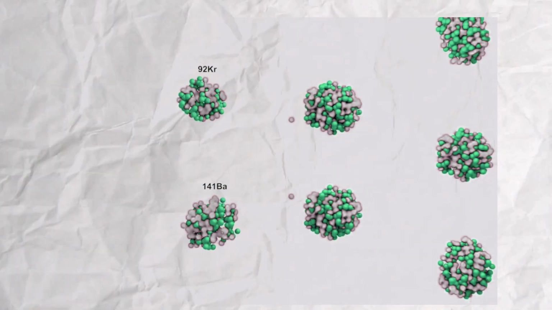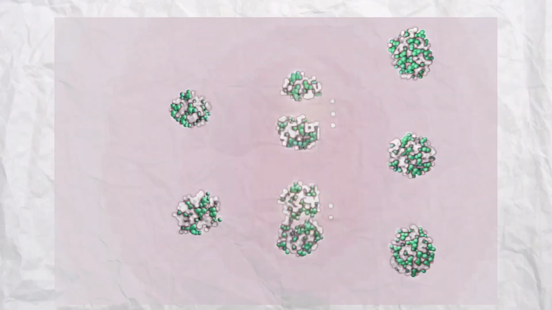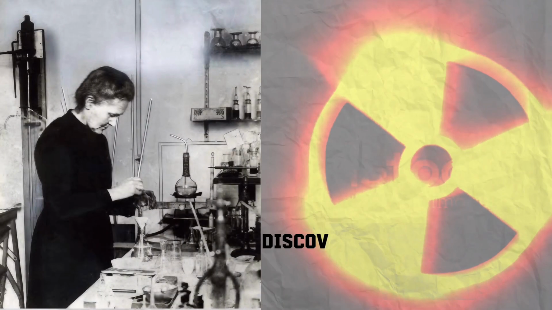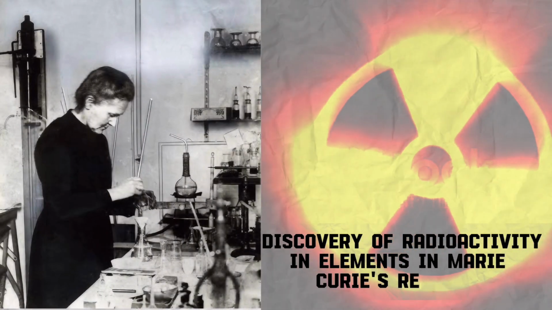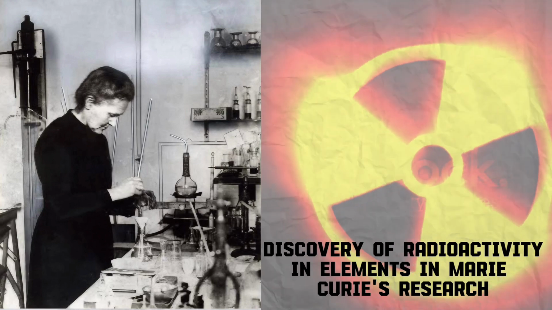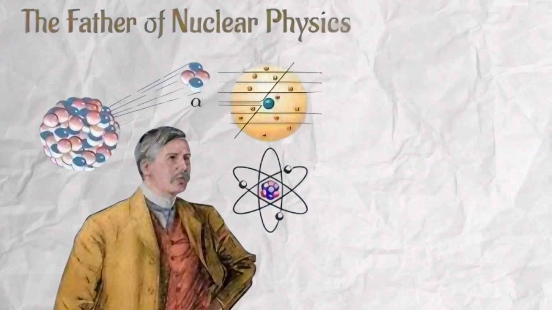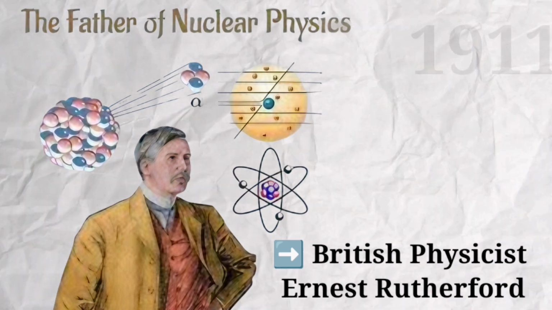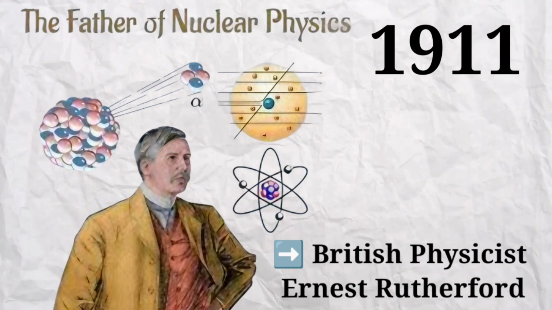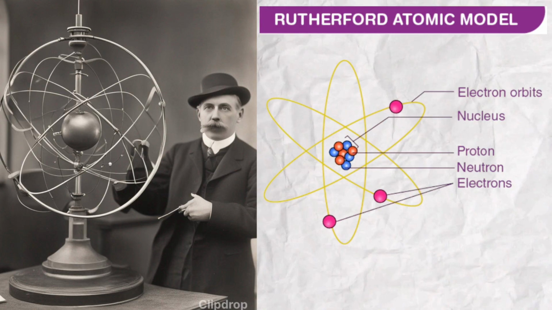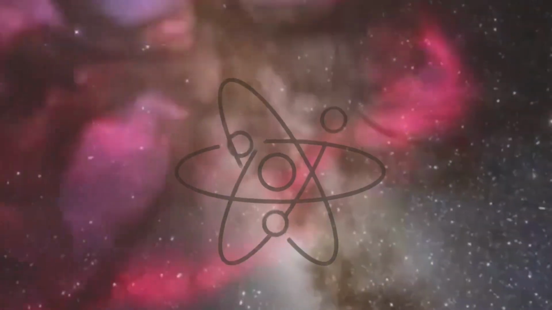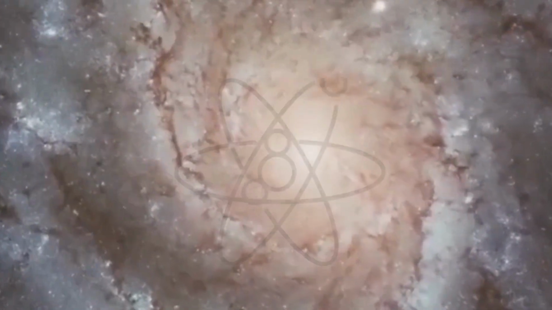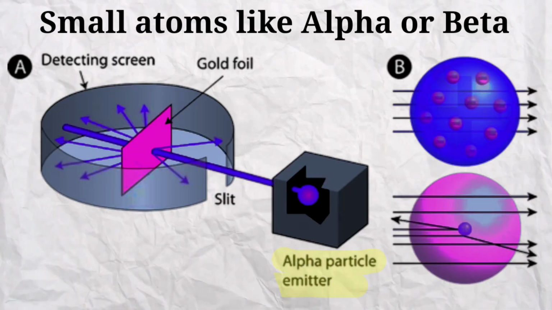That is, every metal was breaking into small atoms because everything present on this earth is a group of small atoms. So the discovery of radioactivity in elements in Marie Curie's research changed the nature of nuclear science forever, and later on the basis of this research, British physicist Ernest Rutherford prepared a model of the atom in the year 1911, in which he developed a complete understanding of atoms, because till now the world thought that everything was made of atoms, but Rutherford proved that these atoms are also made of smaller particles like alpha or beta.